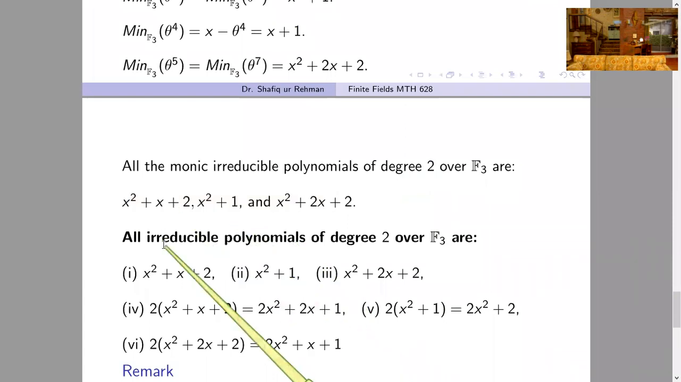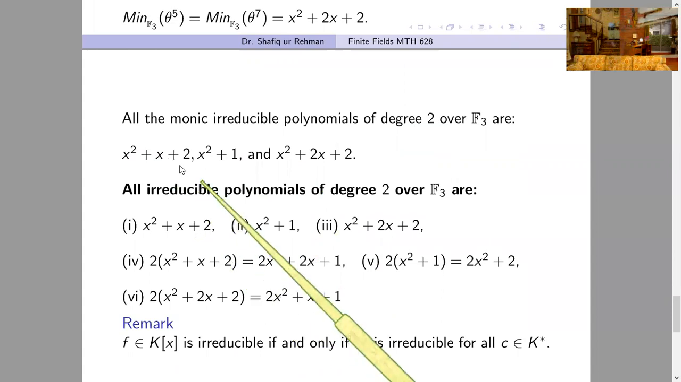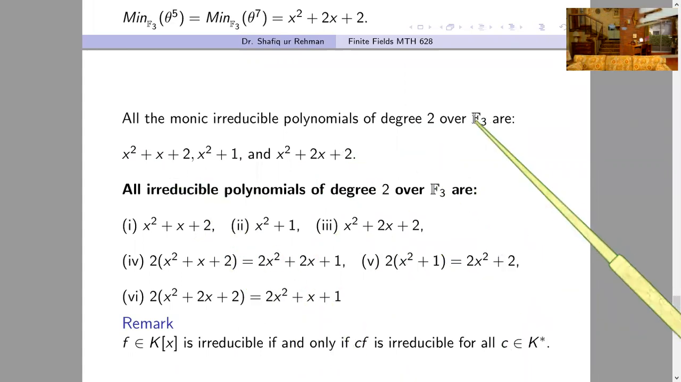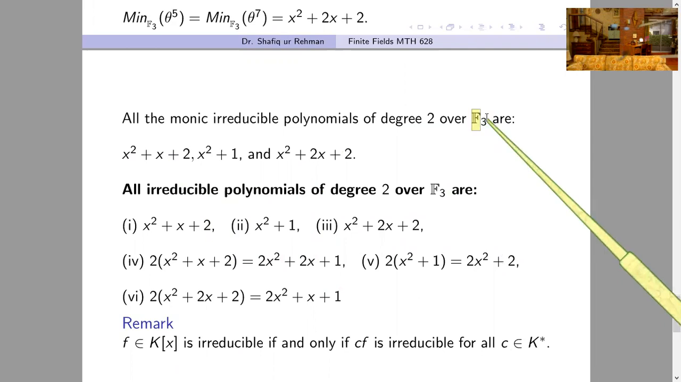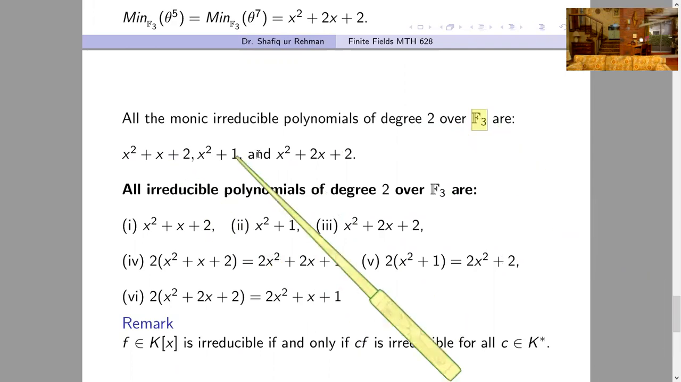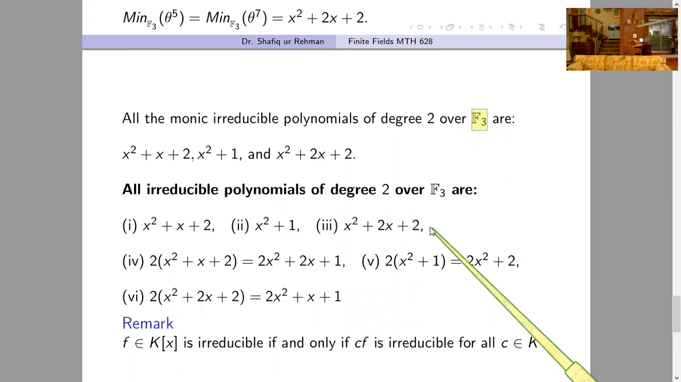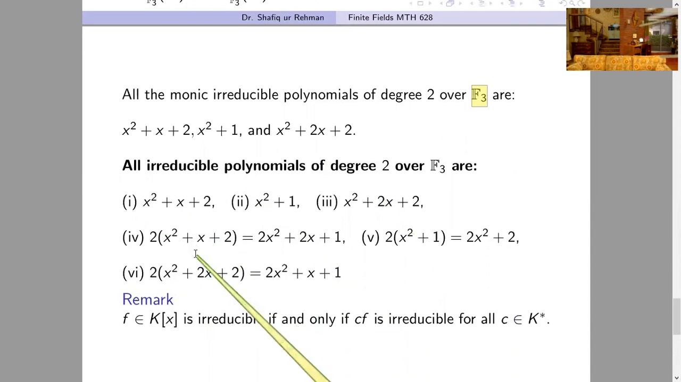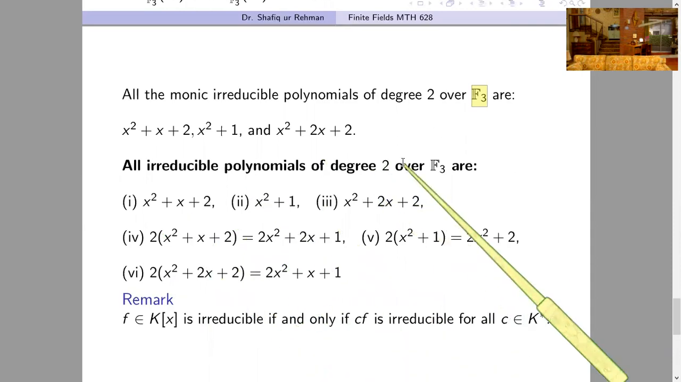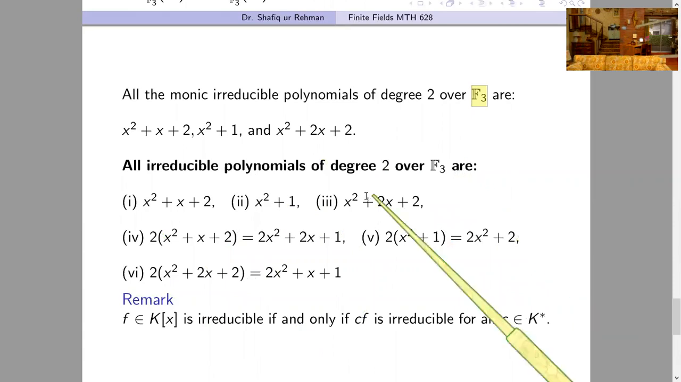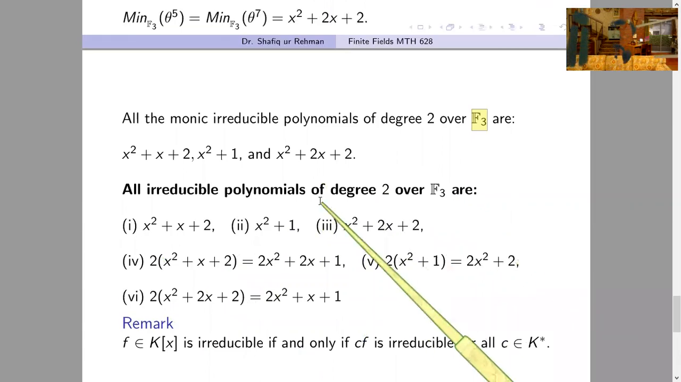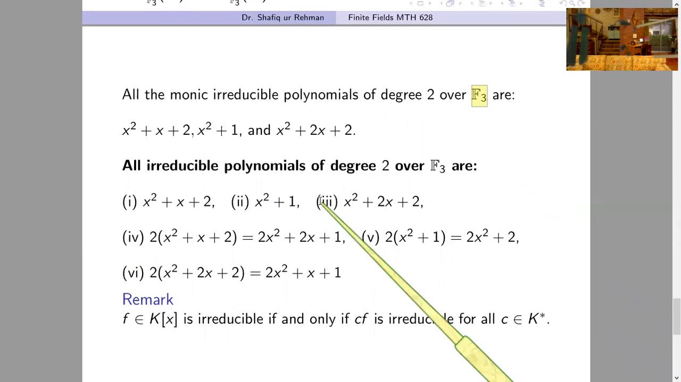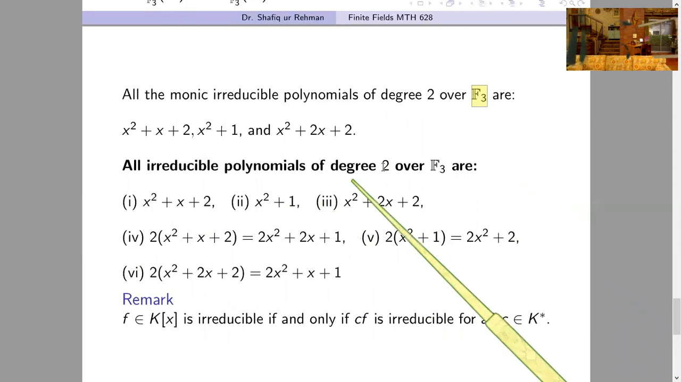Then we take these 3 polynomials and multiply them with non-zero constants from this field, and in this field we have 2 non-zero constants, 1 and 2. If we multiply these polynomials by 1, we get the same polynomials again. But if we multiply these polynomials by 2, we get 3 more polynomials. In this way, we get a total of 6 irreducible polynomials of degree 2 over the field F3. So this is the process of how to find all irreducible polynomials of any degree over any field.